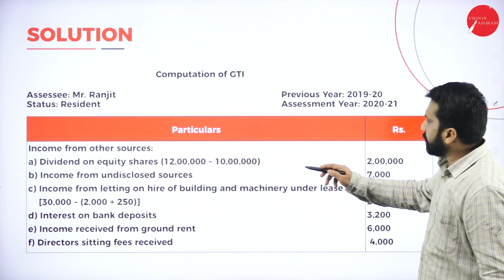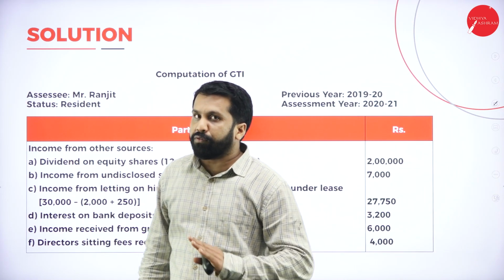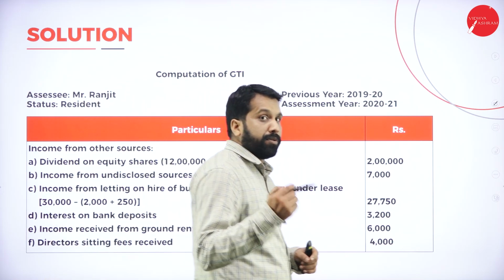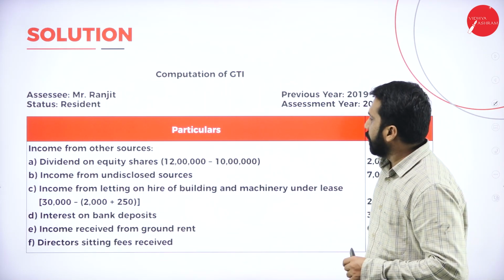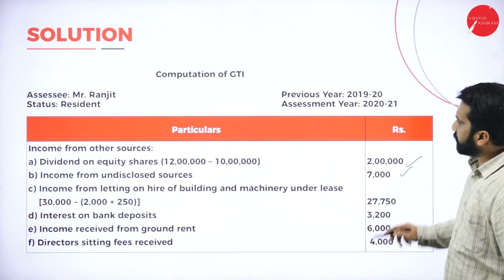Dividend on equity shares. Remember, any dividends are there. Indian dividend is not fully exempted. Up to 10 lakh exempted. Above 10 lakh means you are supposed to pay tax. Now, 12 minus 10, 2 lakh. Income from undisclosed source, 7.